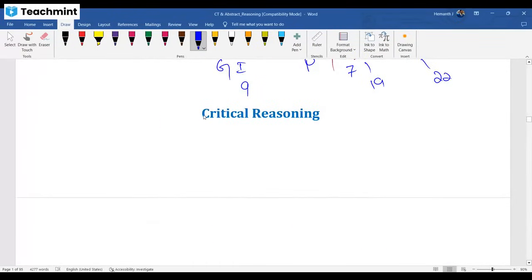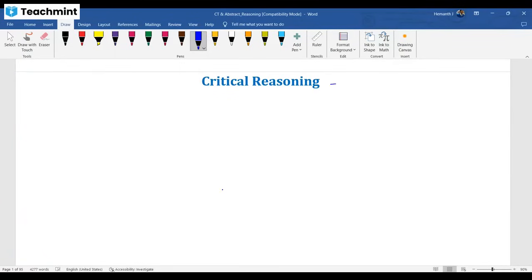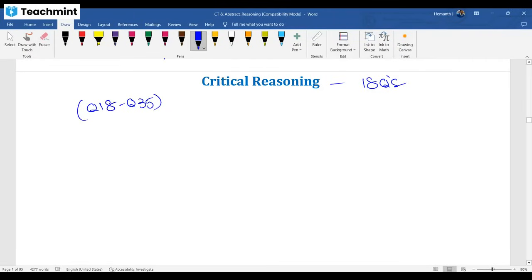Right. Now, the area which you people are struggling and okay worrying more is critical reasoning. 18 questions. Question number 18 to question number 35. First 17 related to verbal, then critical reasoning, then abstract reasoning will start in your exam. So 18 questions here. All right. Now, see the scenario. Critical reasoning.